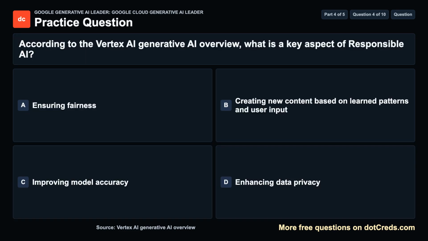Question 4. According to the Vertex AI Generative AI Overview, what is a key aspect of responsible AI? A. Ensuring fairness. B. Creating new content based on learned patterns and user input. C. Improving model accuracy. D. Enhancing data privacy. Take a moment, then we will review the answer.